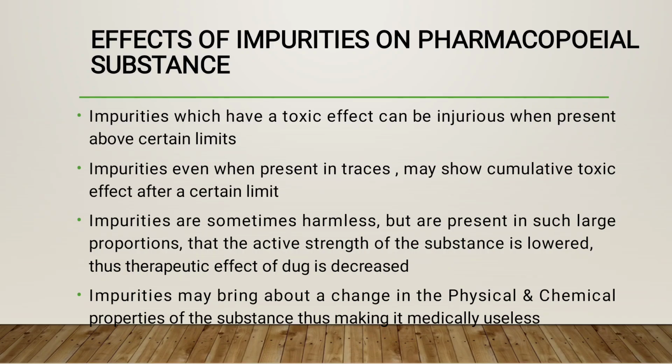First, it may produce a toxic effect. Second, it may produce a cumulative toxic effect after a certain limit. All of you very well know what is meant by toxic or injurious effect. Next, what is meant by cumulative toxic effect? If the drug is taken, it does not produce an immediate toxic effect. After a certain period, the drug remains inside your body, and after months or years it produces a toxic effect; that is called cumulative toxic effect.